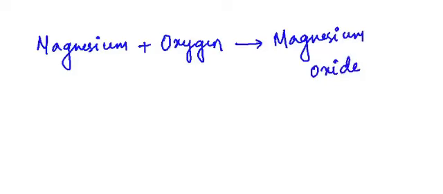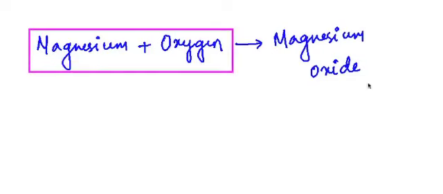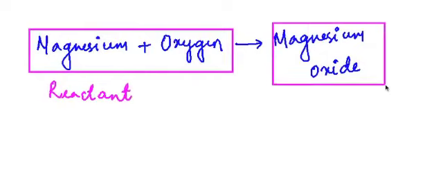Now over here I would like to mention a few things about the chemical equation before we go for the skeletal equation. On the left hand side, this part is known as reactant, and this part is known as product. Now you can see that the reactant and the product are separated by this sign.